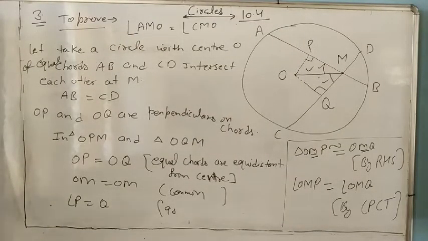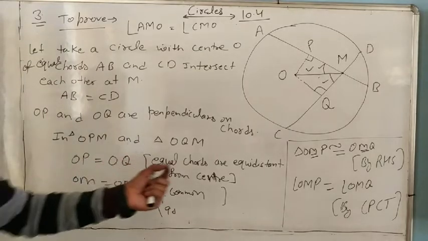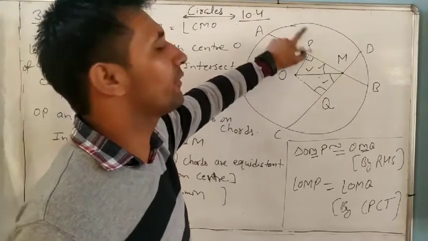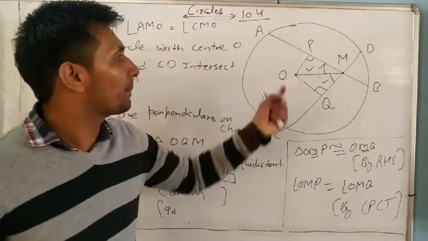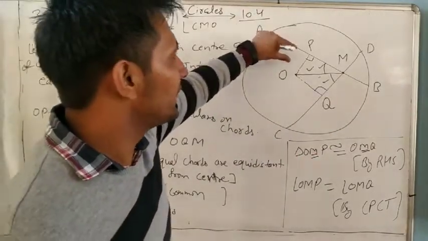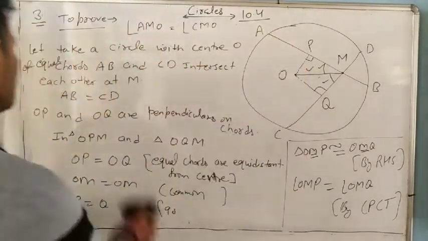Now we will start question number 1. Note it down. It is very simple. We only draw the perpendicular, and if chords are equal, it means they are equidistant from the center. OP equal to OQ. Next.